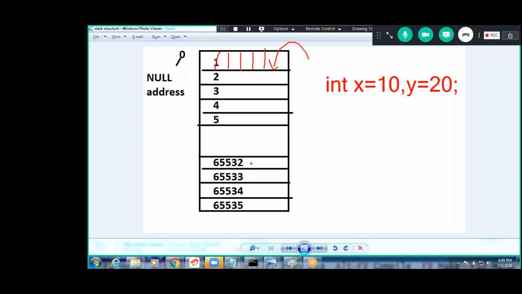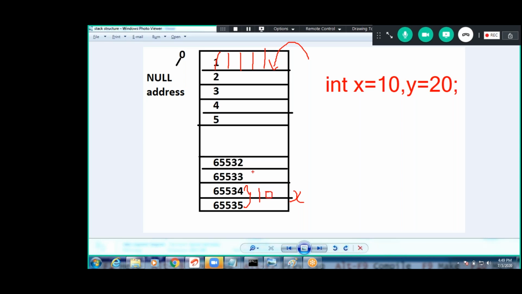Are you following? Now first, for example, assume there is no data. If there is data, it is stored in the next 2 bytes. First x value. Which value will be stored first? First x, guys. This is x. Now the x value takes these bytes. What is the x value? 10. This value will be stored. x is 10. Now what about this? This value is stored for y. What is y? This is 20. Now this is y, guys. First x will be stored, next y.